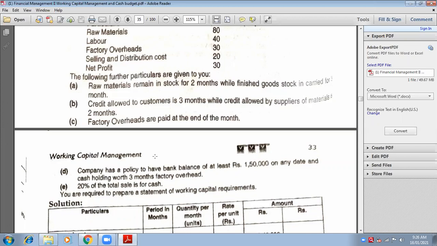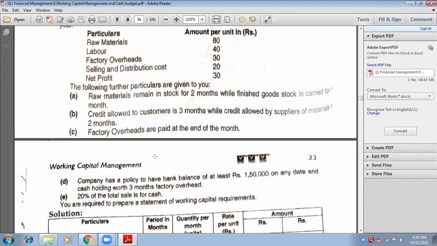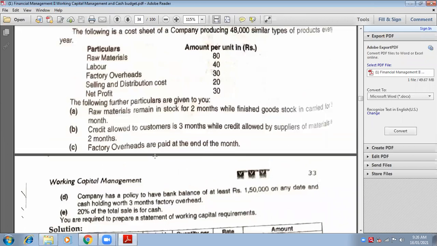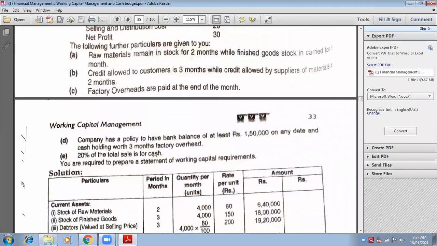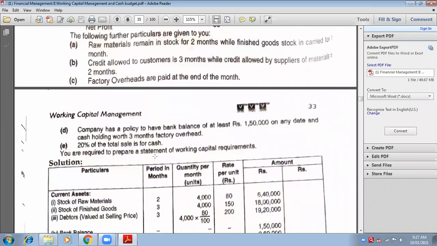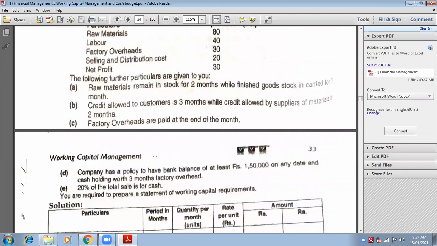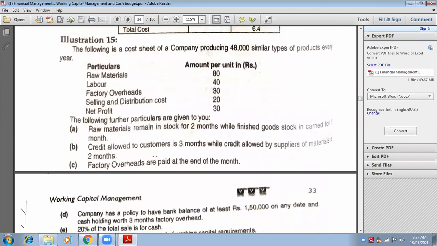Okay. Now, how to calculate sales? The per unit of sales is not given here. So how will you be calculating total sales? Can anyone tell me how much is total sales? Ma'am, 19 lakh 20,000 is amount.